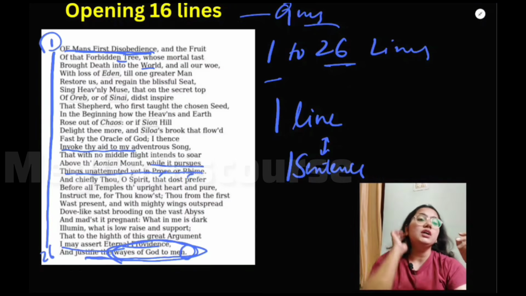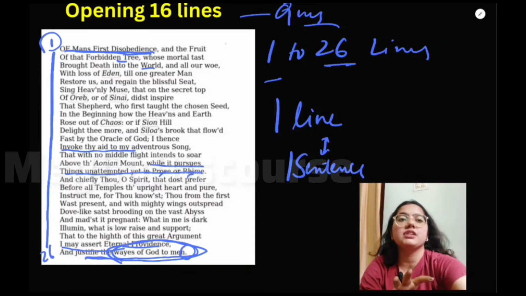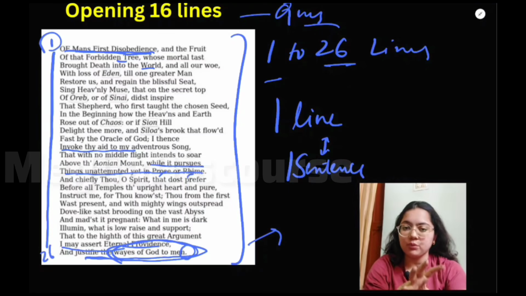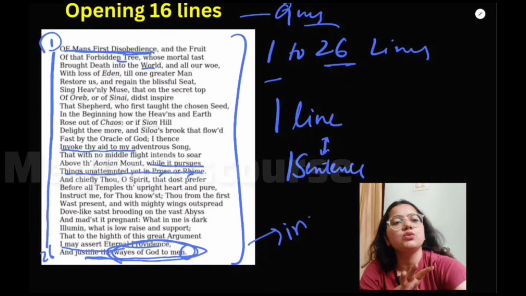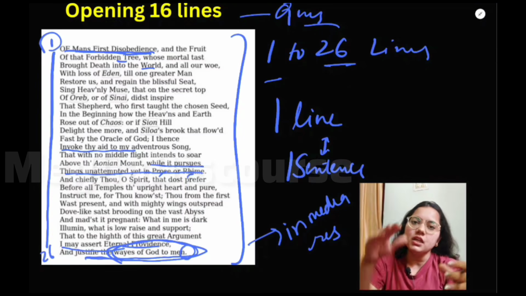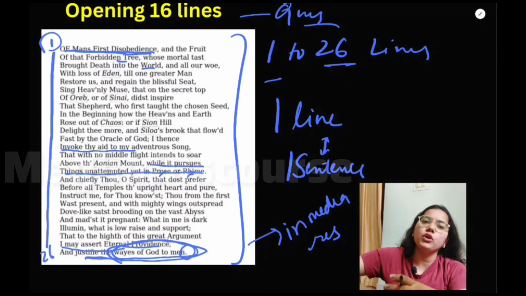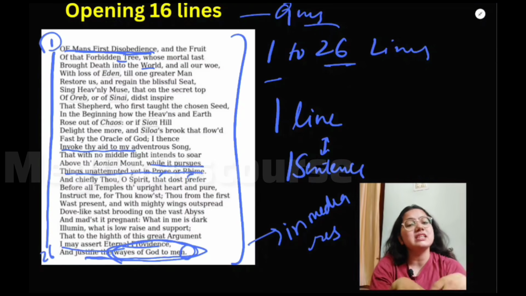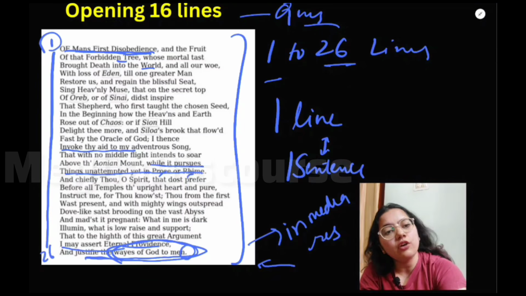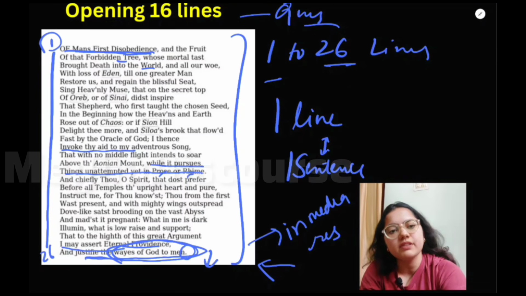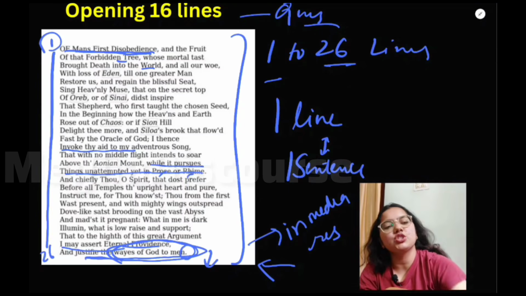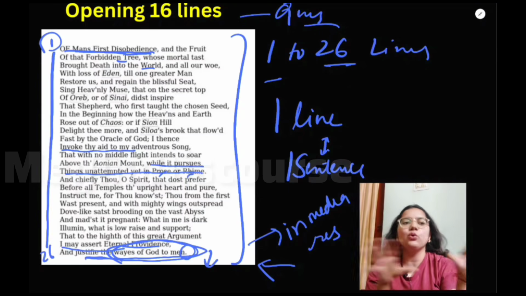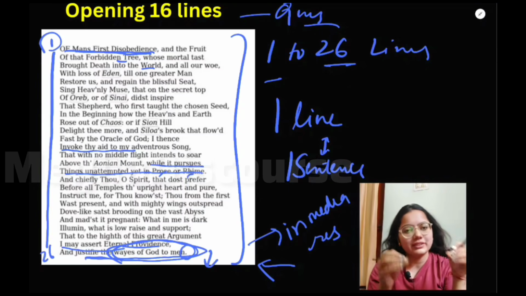I hope that you are already familiar with this prologue, because in the epics we have a prologue, and here he is using in media res. In media res means that he is beginning the poem not from the beginning. He will begin the actual poem, the actual subject, in the middle of things. So after this he will start the poem, and this is just the prologue. I hope you are already familiar with all these things.